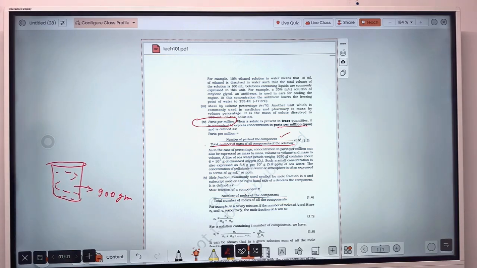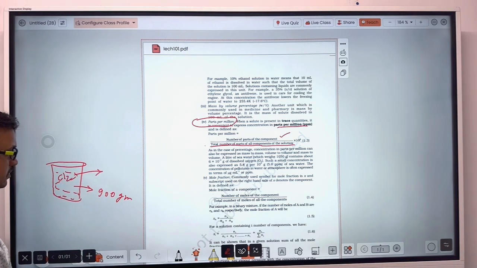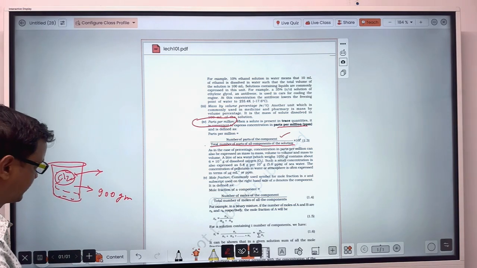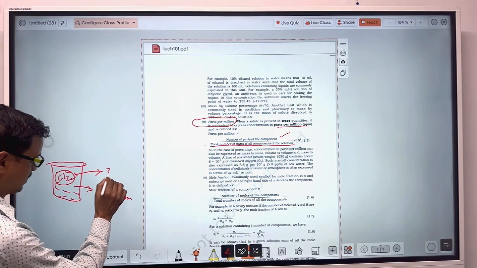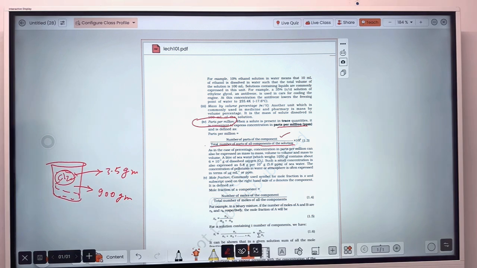Chlorine, which has a hazardous health effect, suppose is 3.5 gram here.